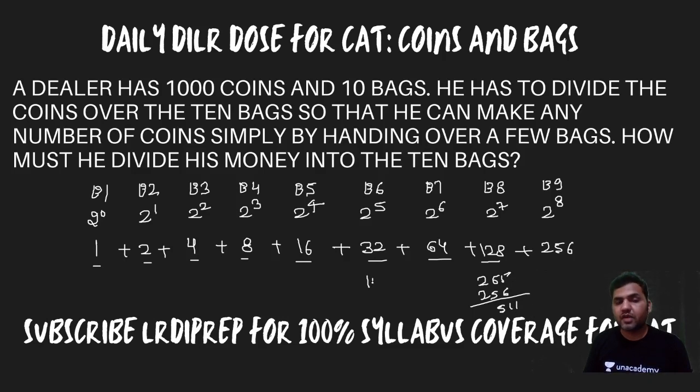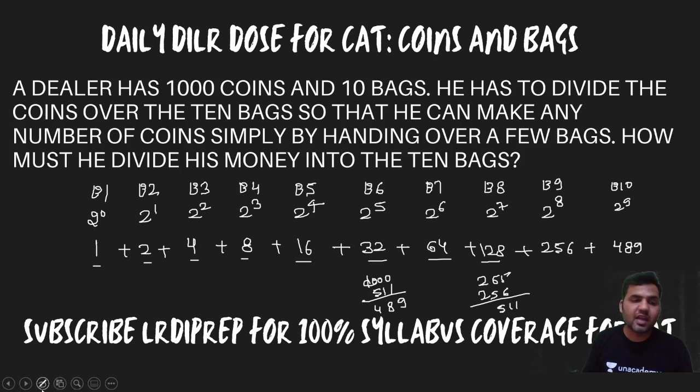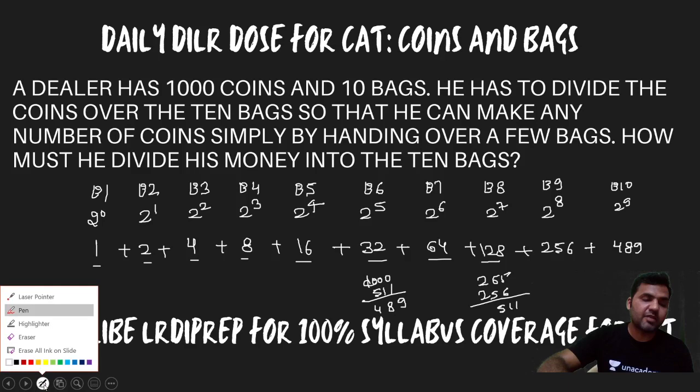So out of 1000 coins, 511 have been used here. And for bag number 10, you can see that you can place 2 power 9, that means up to 512 coins, but the number of coins I'm left with is 489. So the rest of the coins will be used in bag number 10. Now whatever amount of coins that you want to give, you can give by handing over some bags. For example, let me give you an example here.